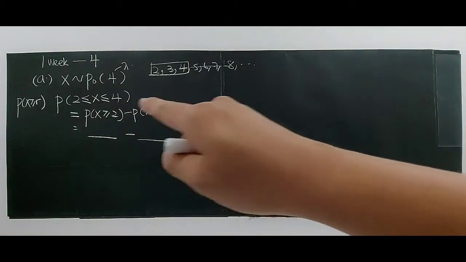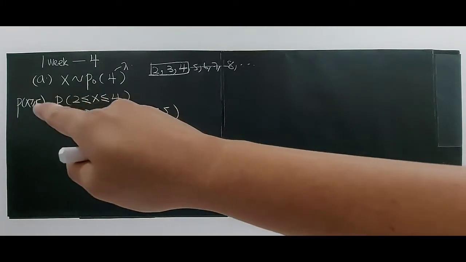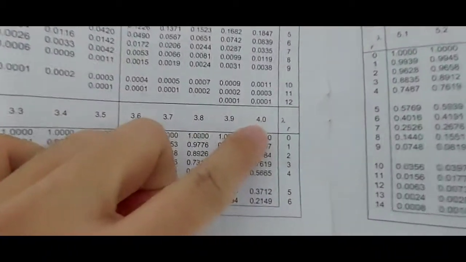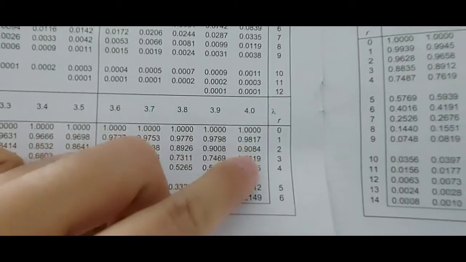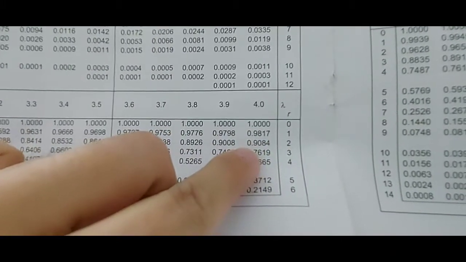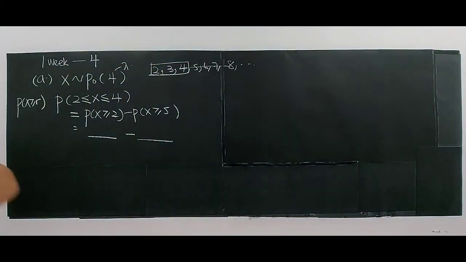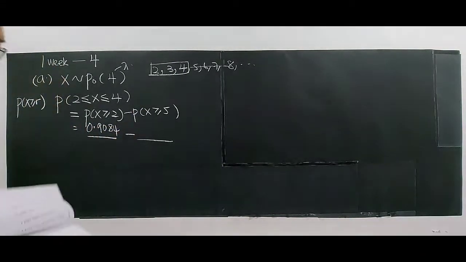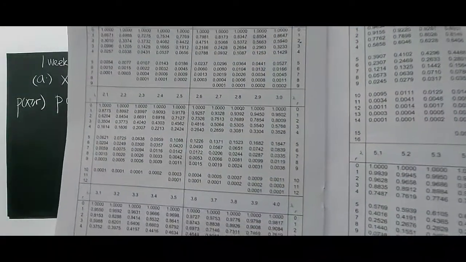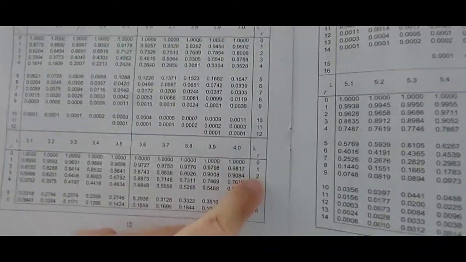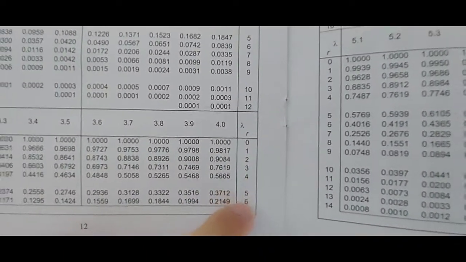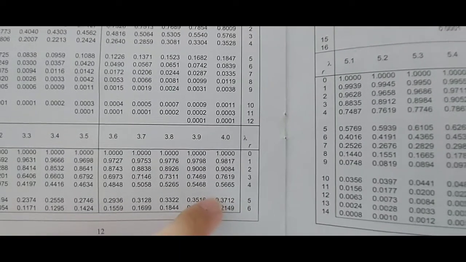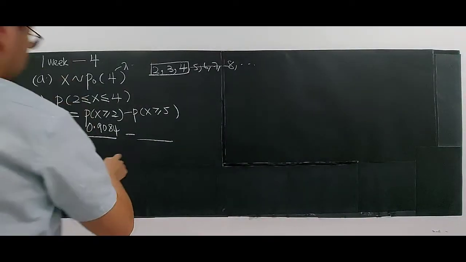We want the values for 2 and 5, which are already in the format of x greater or equal. Based on here, the mean, lambda, is 4. For 2, the value is 0.9084. Then minus away at least 5, so we find the value for 5 here, which corresponds to 0.3712.